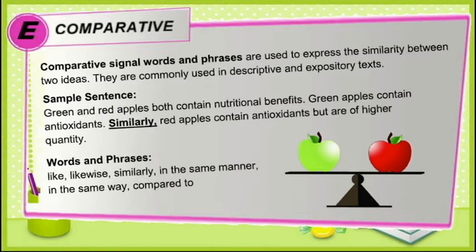Let's have the example. Green and red apples both contain nutritional benefits. Green apples contain antioxidants. Similarly, red apples contain antioxidants but are of higher quantity. So in our example, as you can see, we have shown the similarity between the green and the red apples. Look over the following comparison words. Like, likewise, similarly, in the same manner, in the same way, and compared to.